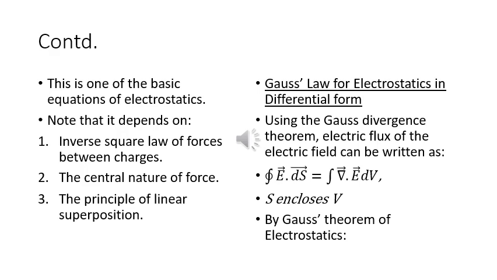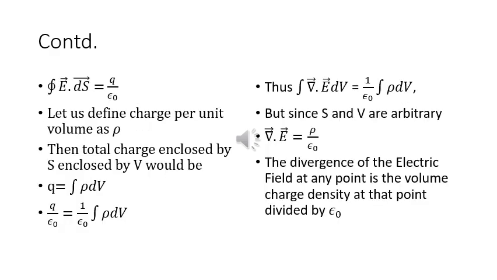We can now express Gauss' law for electrostatics in the differential form. Using the Gauss divergence theorem, the electric flux of the electric field can be written as integral E dot ds equal to integral divergence of E dv, where S encloses V. So now by Gauss's theorem of electrostatics, let the next slide come up. We have integral E dot ds equal to q upon epsilon naught. So if we define the charge per unit volume as rho, then the total charge enclosed by S enclosed by V would be q is equal to integral rho dv.